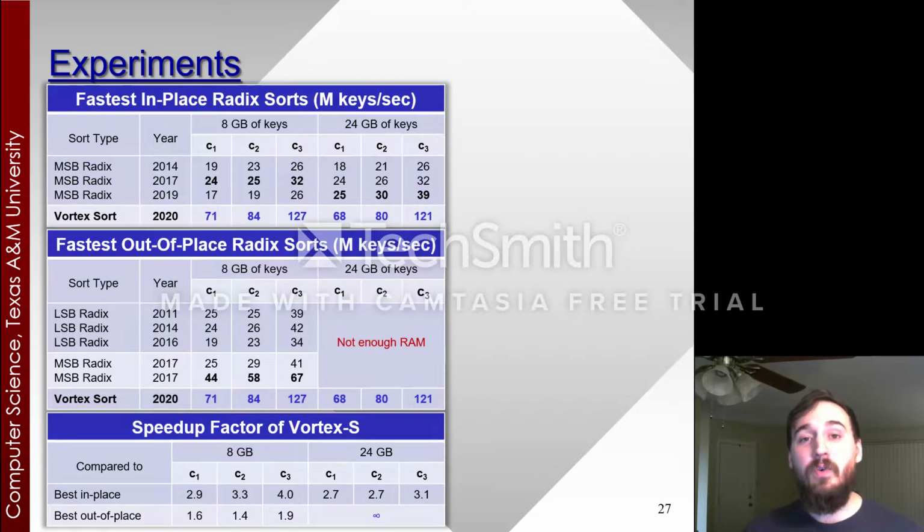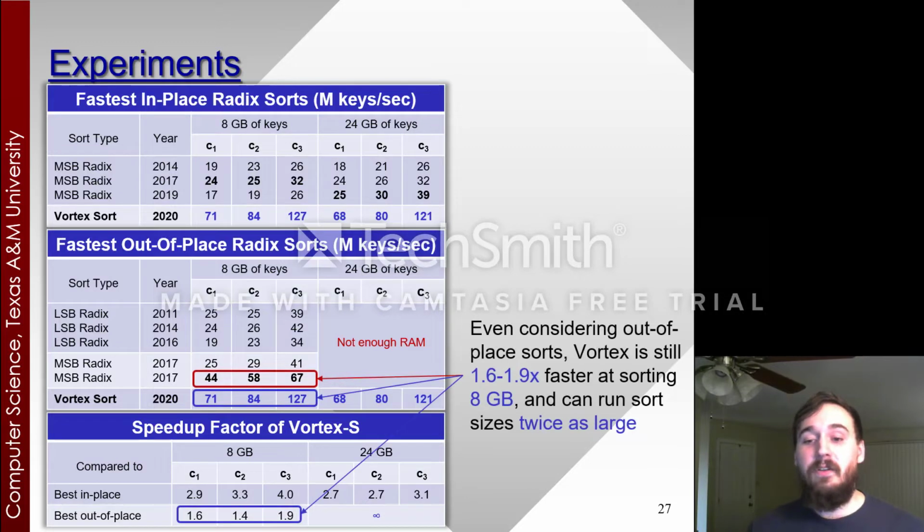Moving now to the fastest out-of-place radix sort, which we consider to be in a separate league from Vortex, as they require 2n plus O(1) overhead, whereas Vortex requires n plus O(1). We still manage to have a 1.6 to 1.9 times improvement in speed at sorting 8 gigabytes, and keep in mind that Vortex can still sort twice as much data at this same speed.